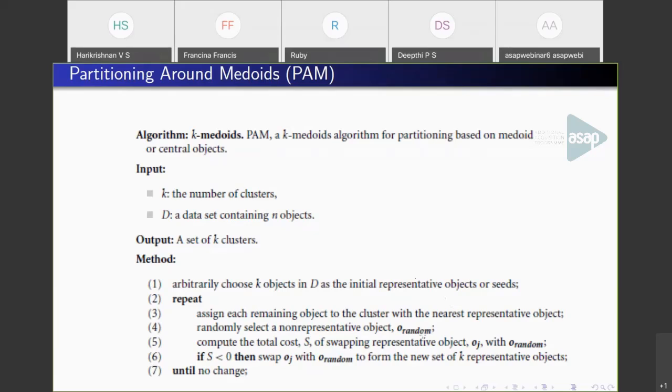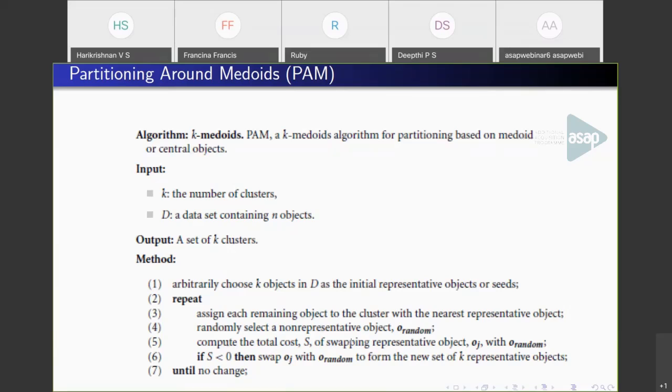After that, pick another random object and calculate the distance of the remaining points to the new random object. If the cost of swapping is less than 0, we swap the previous centroid with O random and form a new set of representative objects.